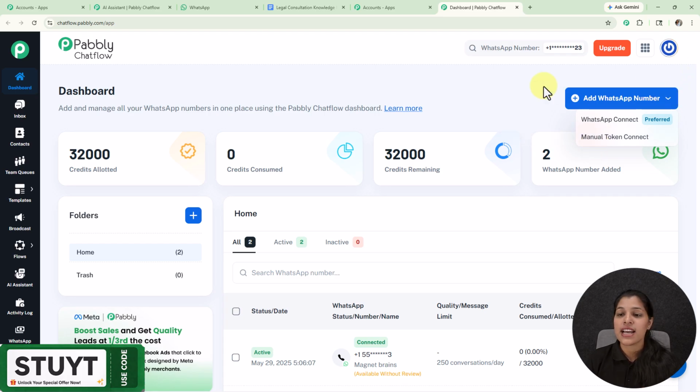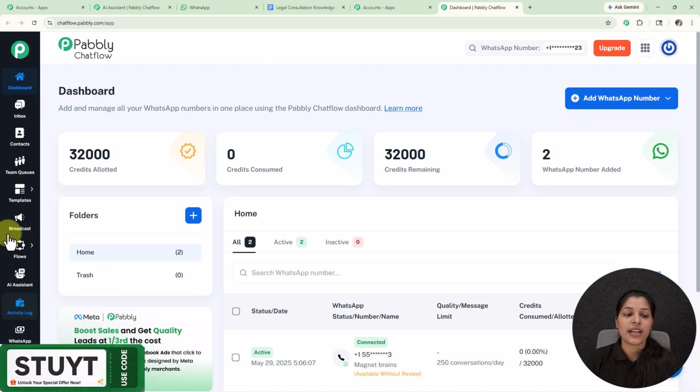Now moving on to the sidebar, you can see these are the features provided by Pabbly Chatflow, and if you want to learn more about these features, then you can check the videos given in the description.